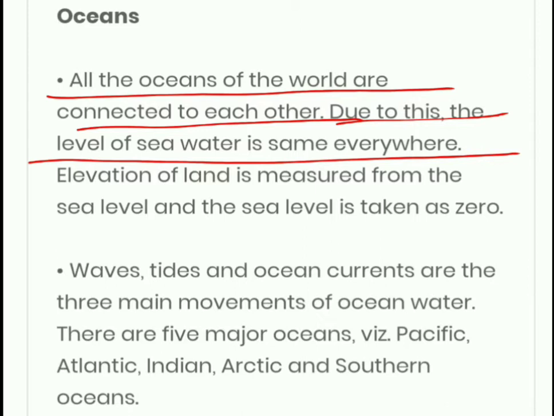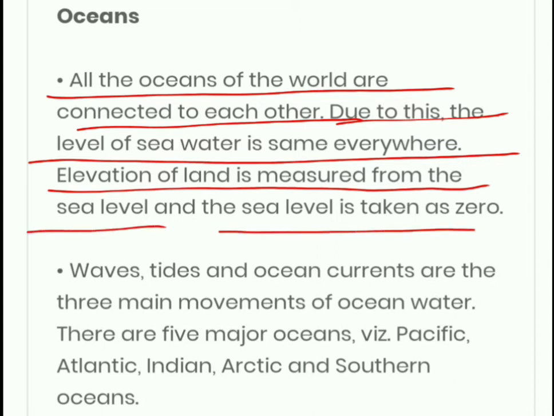Those are some of the locations that lie in the deepest part of the oceans. Elevation of land is measured from the sea level. The sea level is taken as 0 meters. Next, we go through another piece of information about sea water, that is, the ocean water has continuous movement.